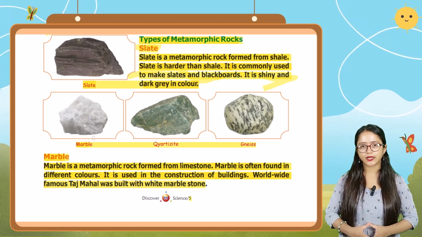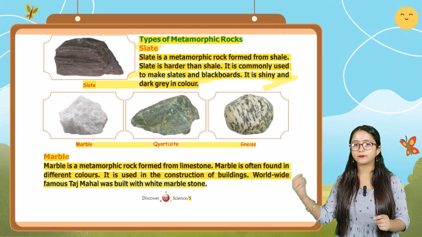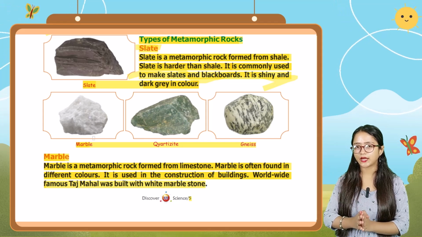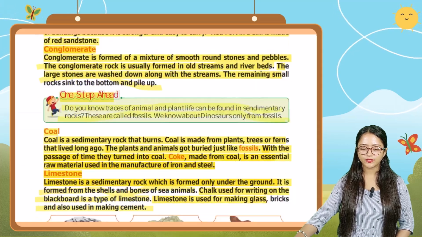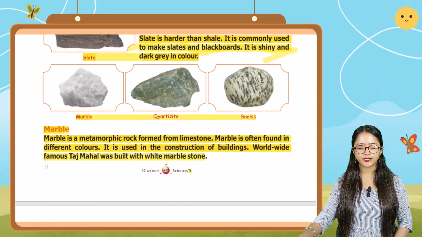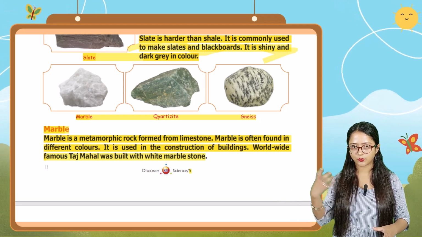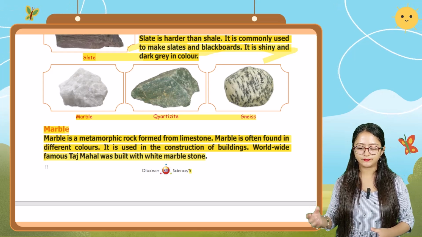So marble is a type of metamorphic rock, and marble is formed from limestone, and limestone was the type of which one? Limestone was the type of sedimentary rock. Okay, so basically when that sedimentary rock got exposed to wind and rain, then it changes into marble.